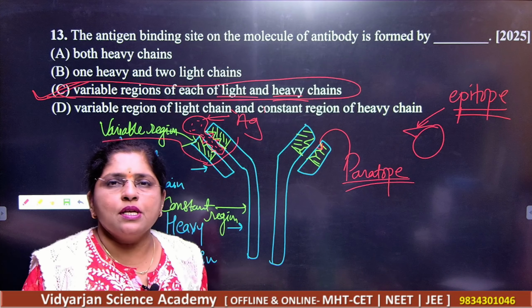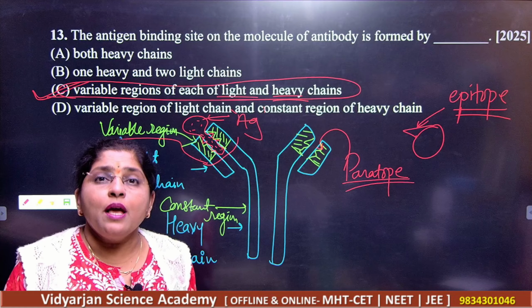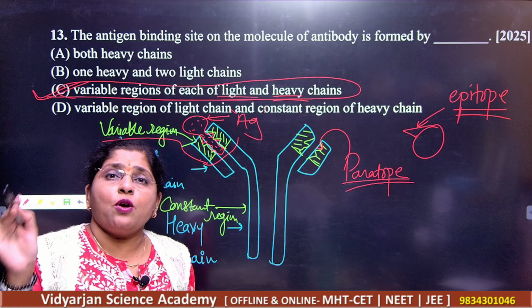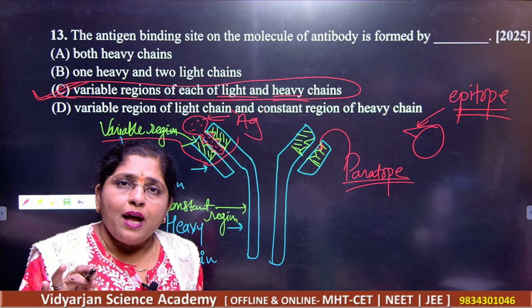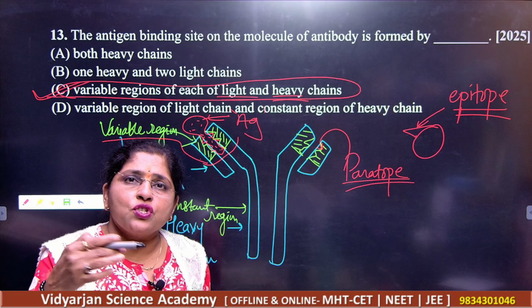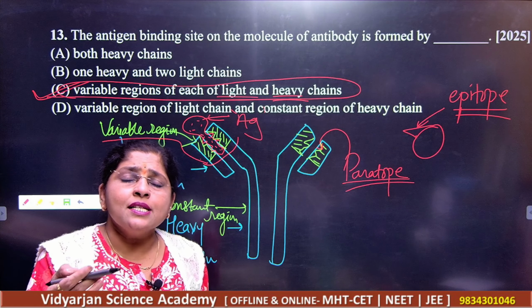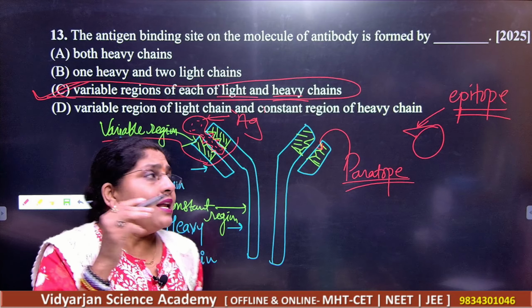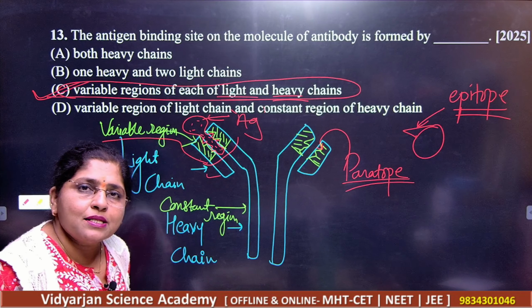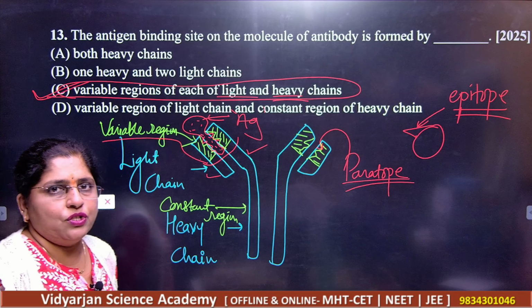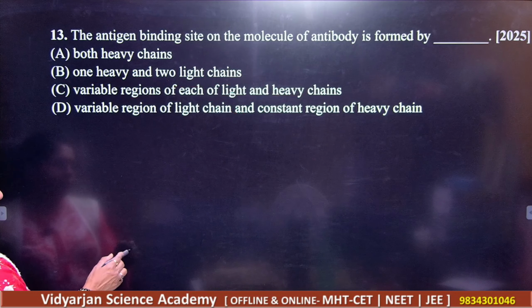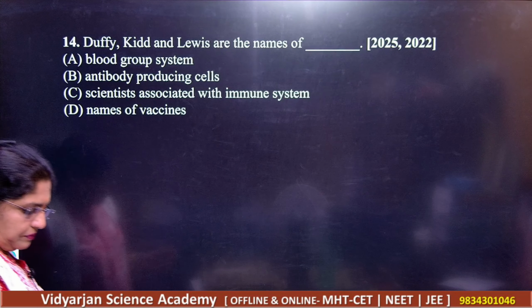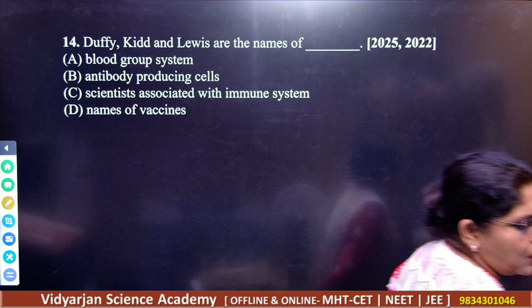So students, what is there on the antibody? Paratope. What is there on the antigen? Epitope. And which portion is giving you the reaction here? That is the variable site of the light chain and the variable site of the heavy chain. Got it? So this is your answer. Read the question carefully.